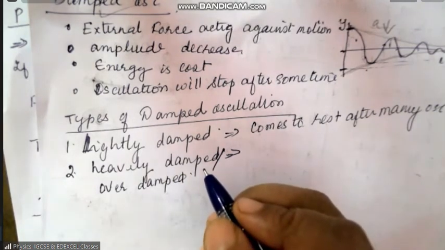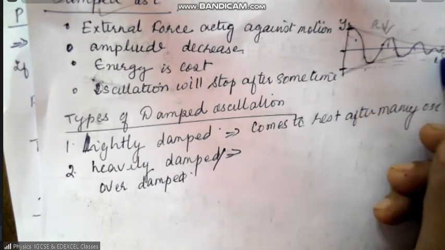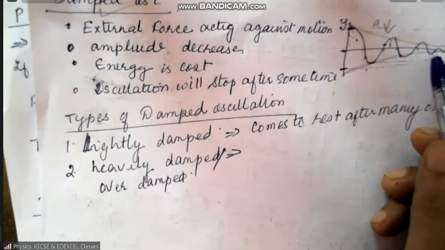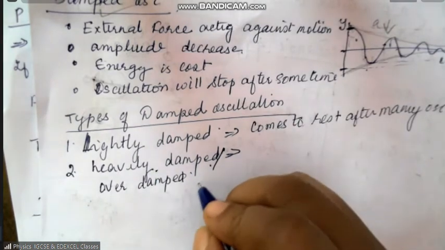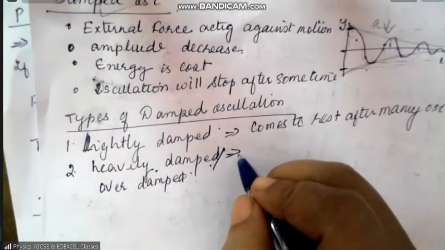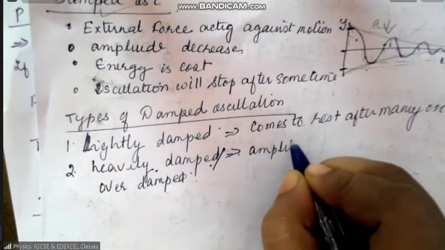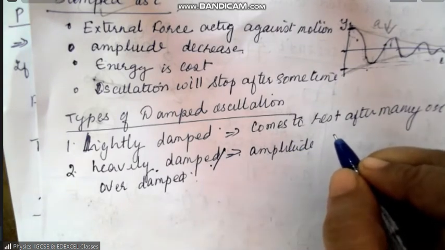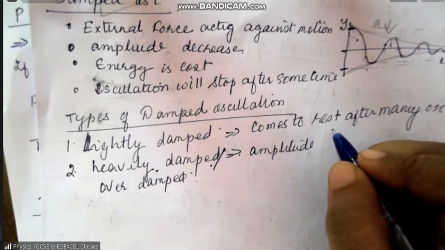So in heavy damping, what happens? The amplitude decreases, but it will not take such a long time to decrease. So heavily damped, or over damped, means the amplitude decreases slower than critical damping.